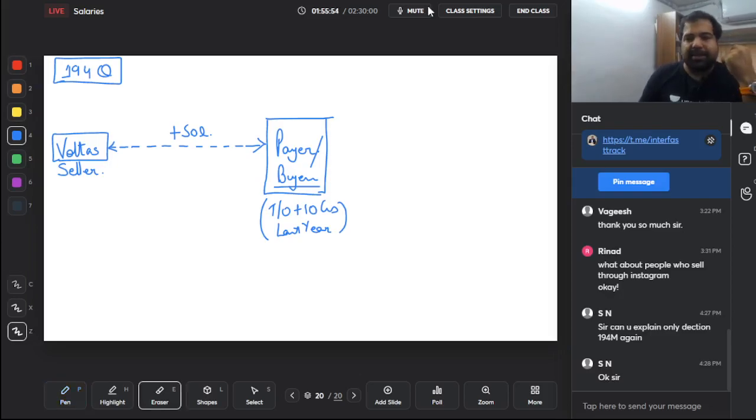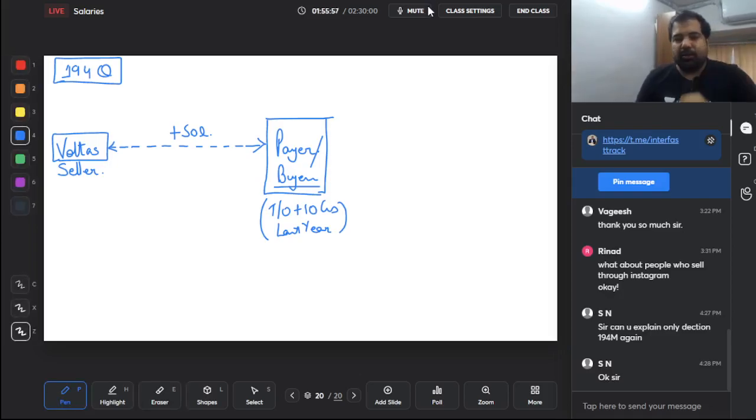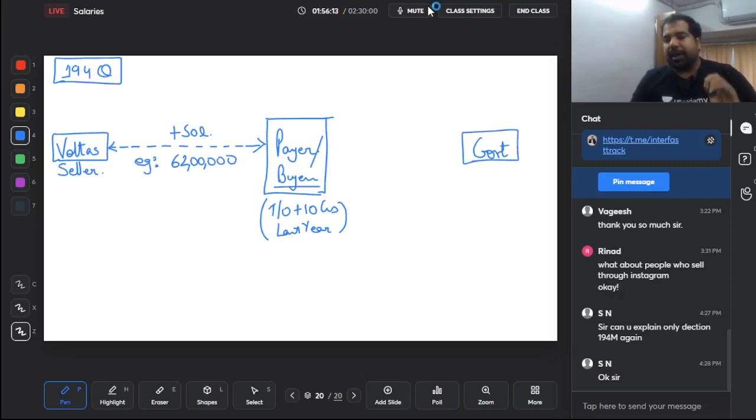Let's keep the amount as 60 lakhs. Or let's say 62 lakhs. So this year, Chroma has bought from Voltas AC worth 62 lakhs. This is an example, 62 lakhs. Now this is the government here. They tell Chroma, listen, I know you are very big. Your turnover last year is very big. But I want to know who is this seller who's selling such big quantities to you. So are you going to make him a payment of 62 lakhs? Yes. Whenever you make a payment, I just want to know who that guy is.